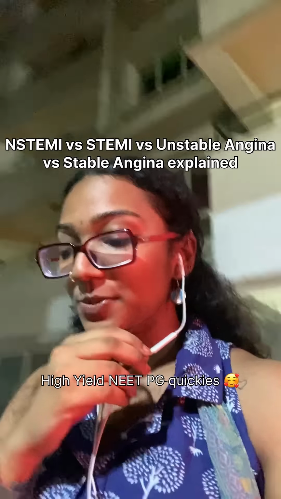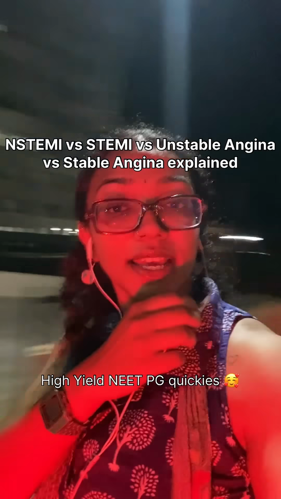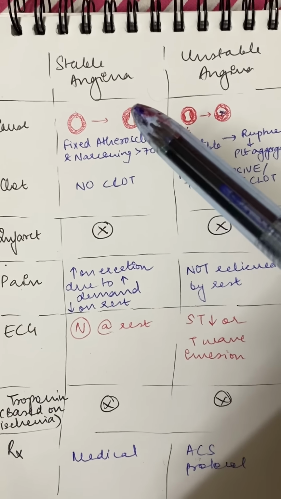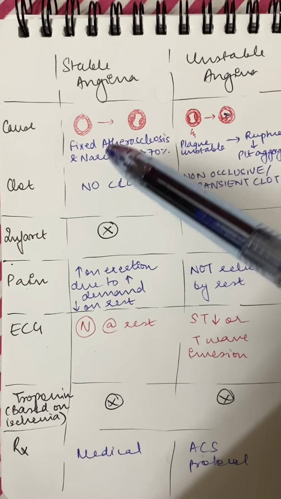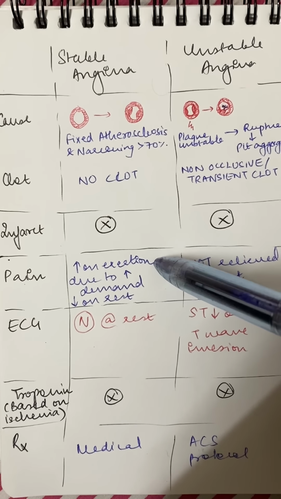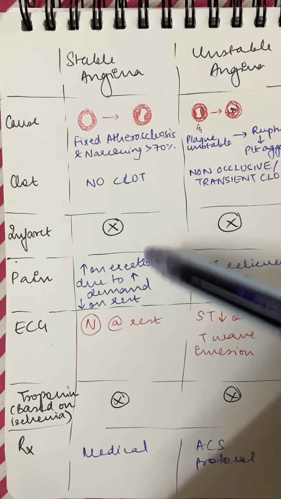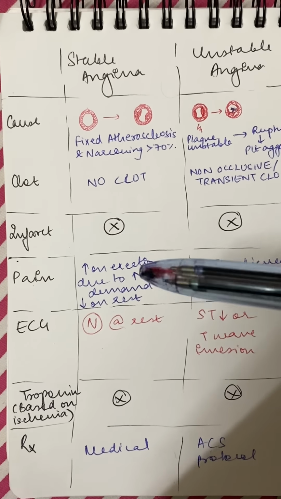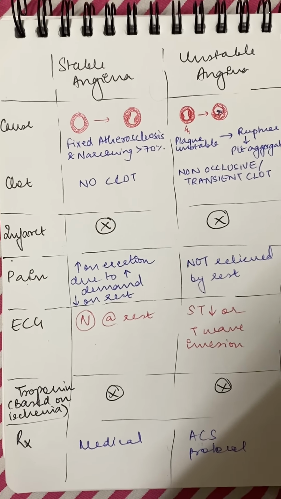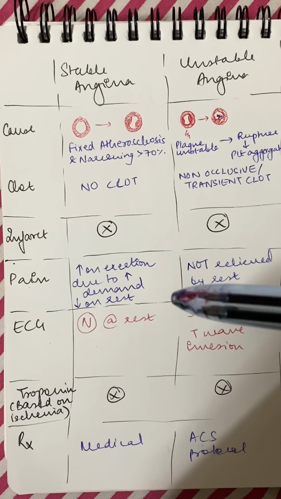Today we learn the difference between stable angina, unstable angina, STEMI and NSTEMI. Let us start with the causes. Usually there is atherosclerosis, which is the atherosclerotic plaque, and when there's a narrowing due to it and the person exercises, there is increased exertion, increased demand of the heart, which is why they experience pain on exertion, which is relieved on rest. So the ECG is mostly normal at rest. Sometimes during exertion you might see some changes, but that's about it.